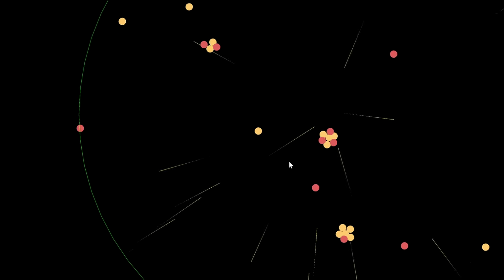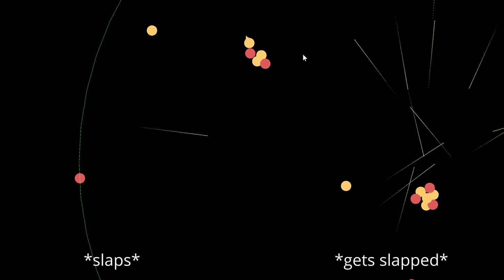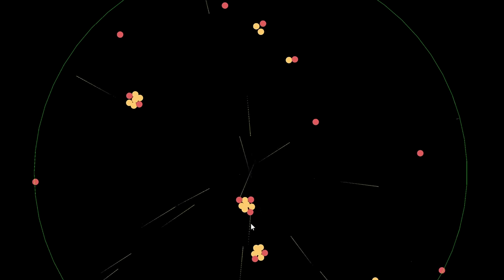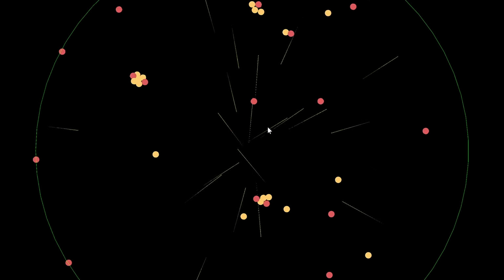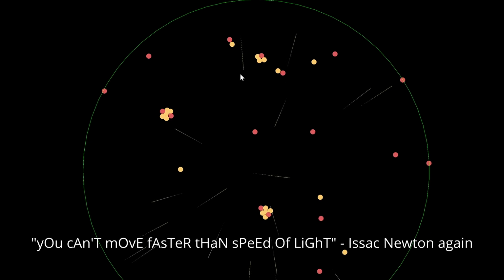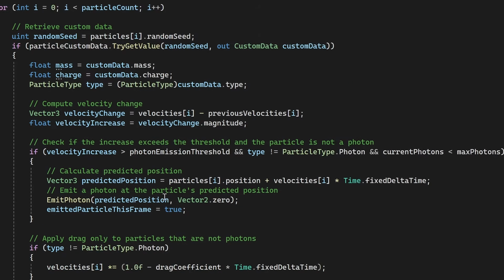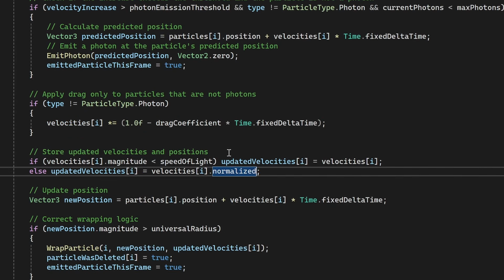Yeah, that was me just now, but of course I wasn't worried at all because I'm such a god at programming. There is another thing though. I think sometimes when atoms split, they're moving faster than the speed of light, which isn't allowed. So let's go back here where the velocities are updating. It'll be the same velocity dot normalized times speed of light. Yeah, that's looking a bit better.